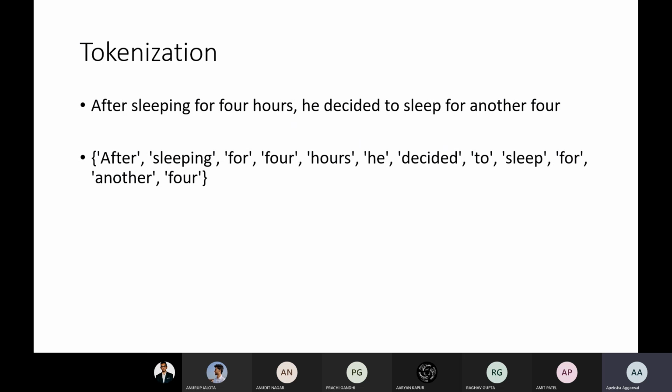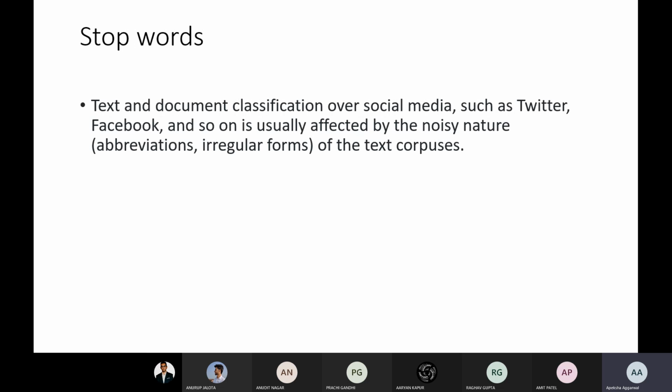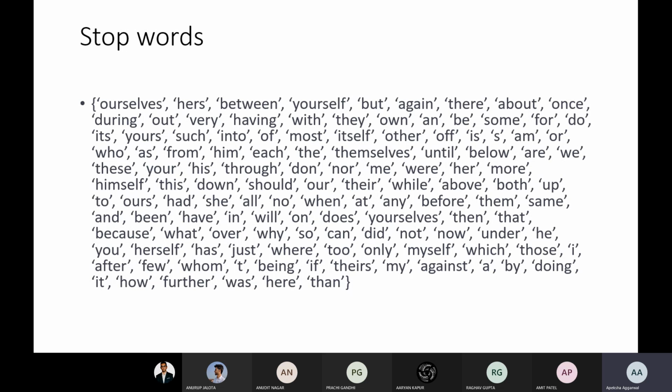Now after we have tokenized our words, there are so many other words like to, in, at, from. These words do not actually represent a positive or a negative value. So these are neutral words, or maybe they do not play a role in classifying into class A or class B. So such words need to be removed. Stop words are words which are noisy in nature and which are not responsible for classifying into either class A or class B. Okay, so we need to remove such words.